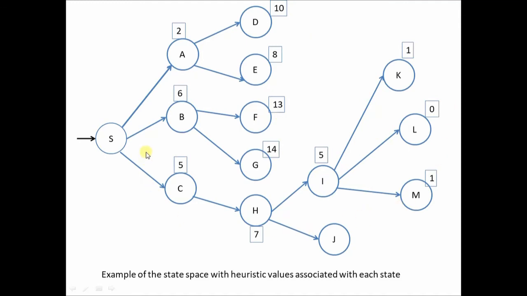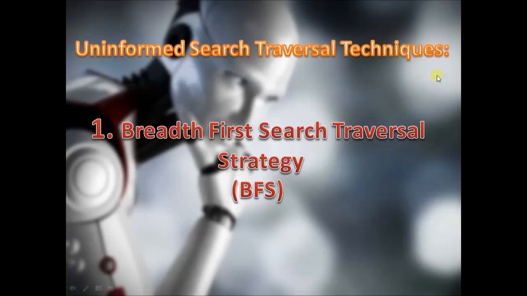Now this is an example of an informed search space wherein there is some information, apart from the problem definition, that is given as an input. Next we are going to see the very first among the uninformed search traversal techniques, that is breadth first search traversal or BFS. Let us quickly see the algorithm.